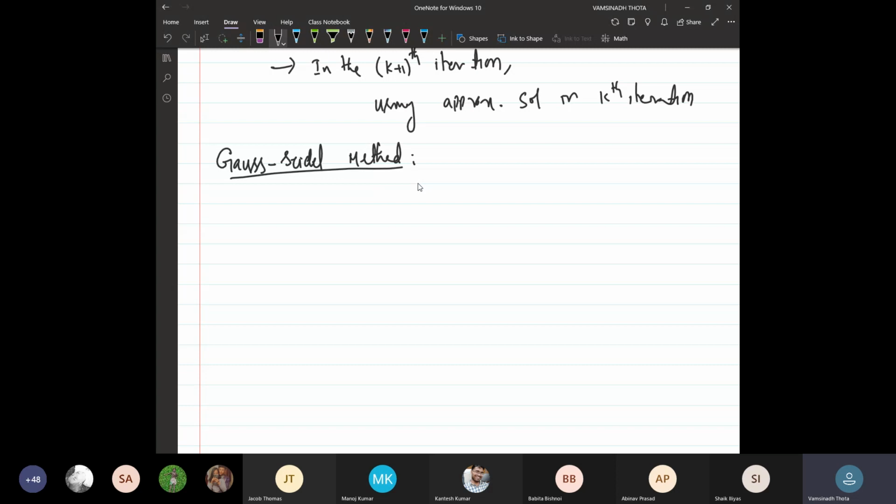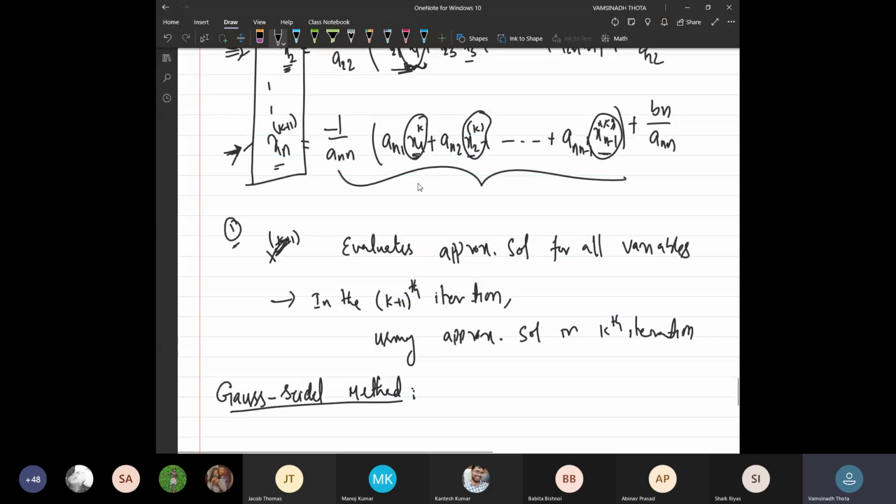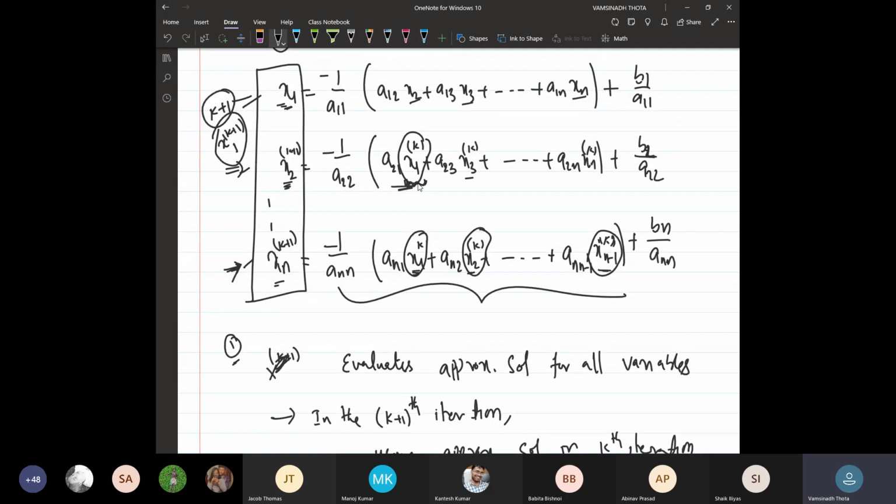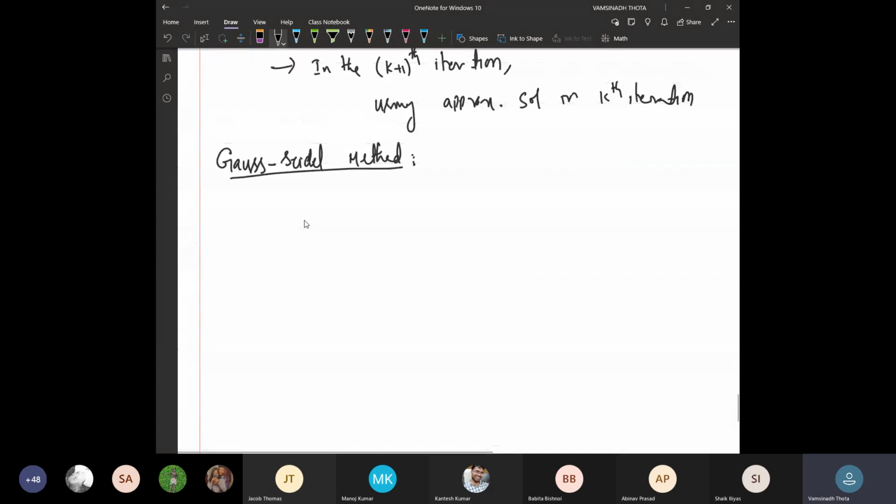This is another iteration method, and it is the last iteration method. We have only 2 iteration methods in this course. What about this method? It is actually an upgradation of the Gauss-Jacobi method. What is the concept we have used in the Gauss-Jacobi method? Even though for some variables the approximate solution is evaluated in the present iteration, we still use the approximate solution from the previous iteration.